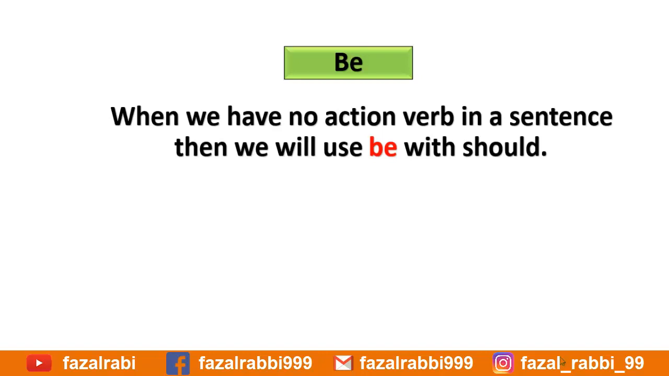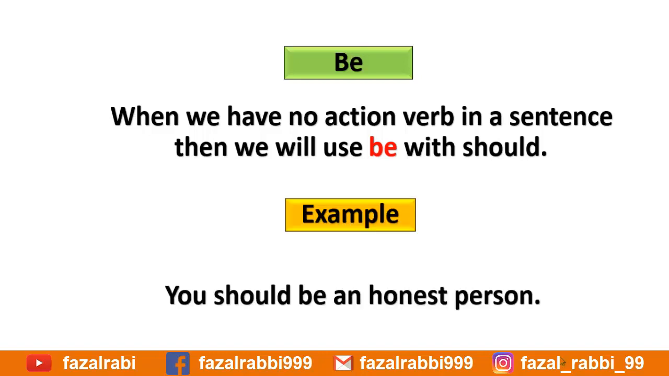Now, special condition for be. When we have no action verb in a sentence, then we will use be with should as well. For example, you should be an honest person. Here we have no action verb in this sentence. Honest is an adjective here. So when we have no action verb in a sentence, then we will use be with should in the sentence.